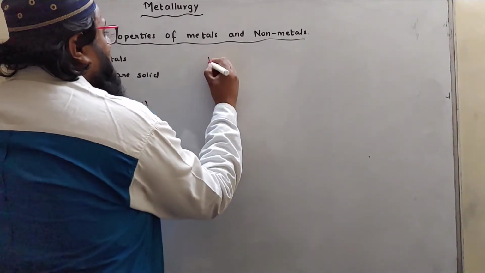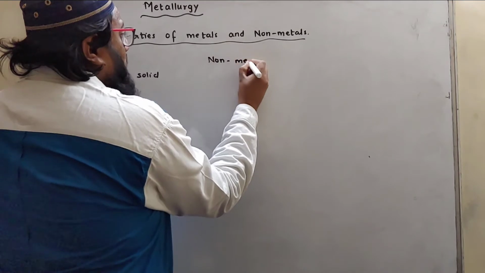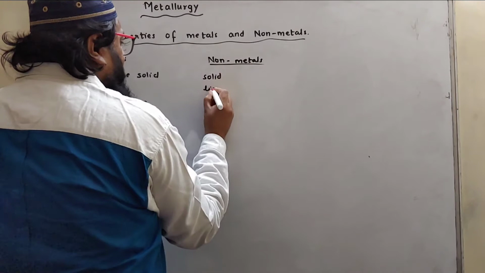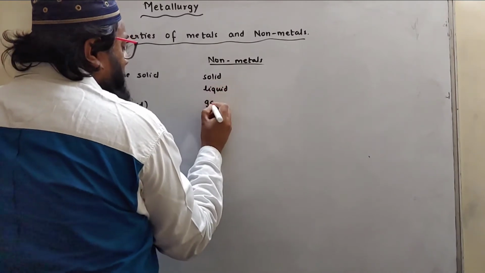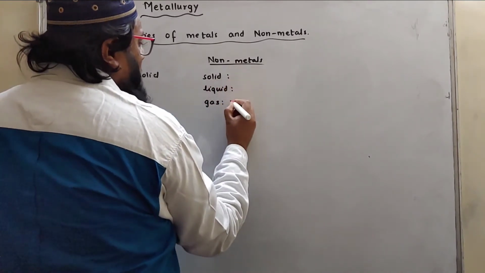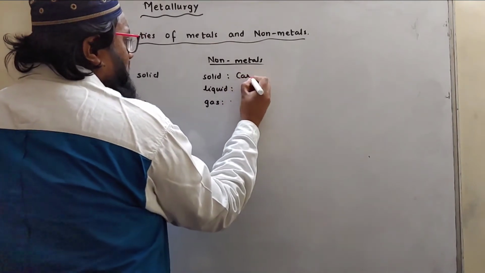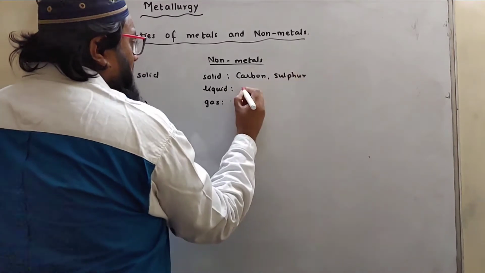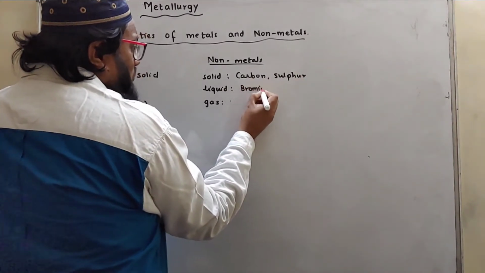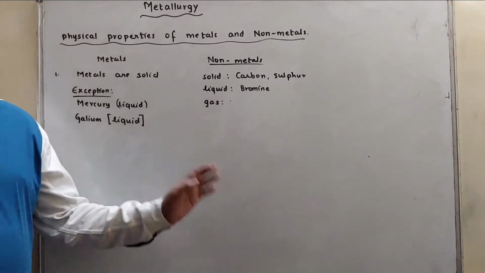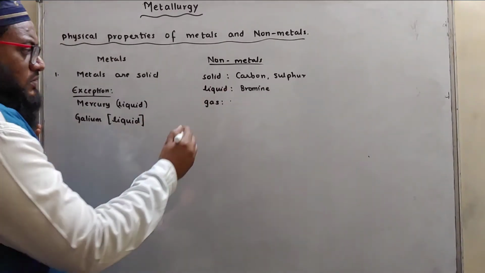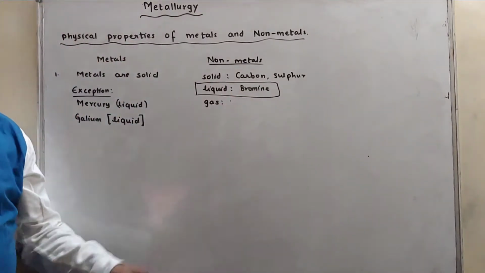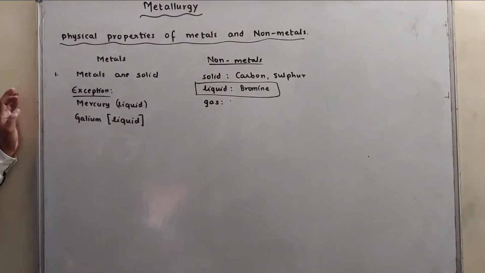Whereas non-metals exist in solid, liquid as well as gas. An example of solid non-metal is carbon as well as sulfur. Liquid non-metal is bromine. Bromine is the only non-metal which is in liquid state. This is a very important question. It may come: name the non-metal which is in liquid state. So bromine. Name the metal which is in liquid state. Mercury.